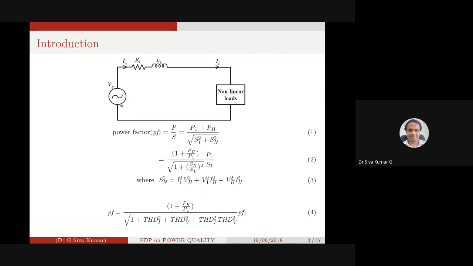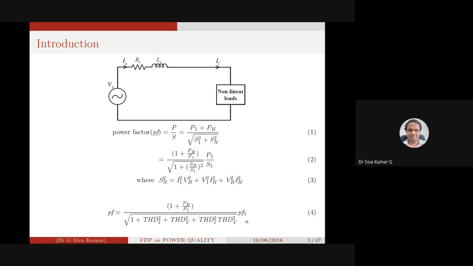In essence, the significance of the power factor is that we are going to see how the harmonics required by the load decrease the power factor.